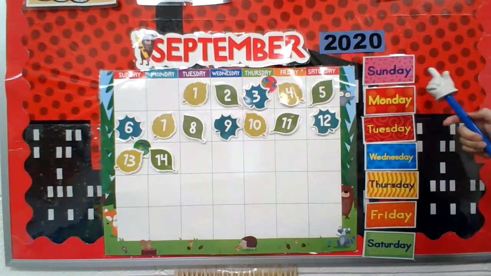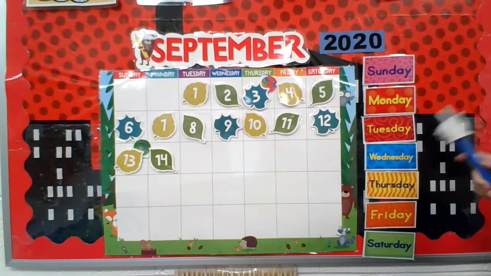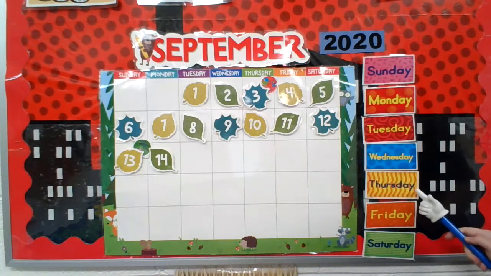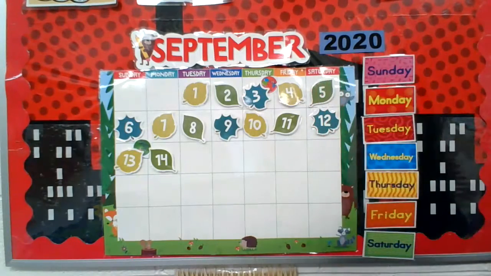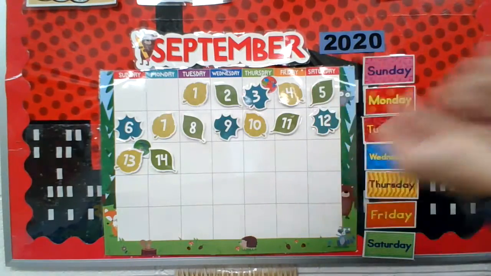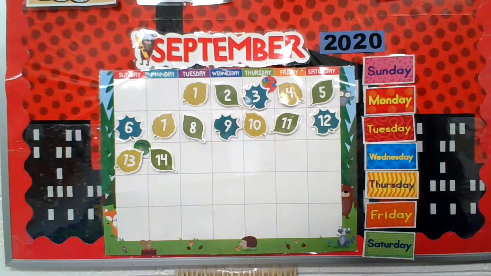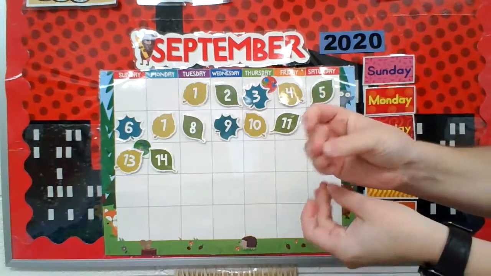There's Sunday and there's Monday. There's Tuesday and there's Wednesday. There's Thursday and there's Friday. And then there's Saturday. Days of the week. Days of the week.